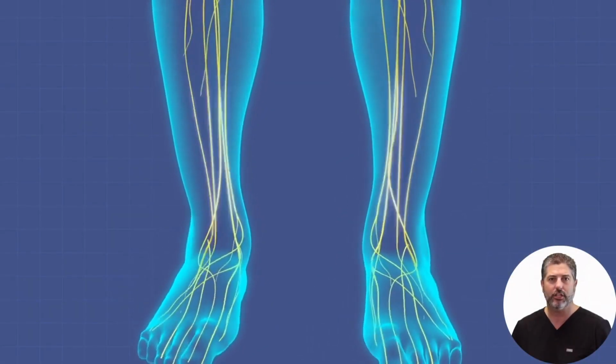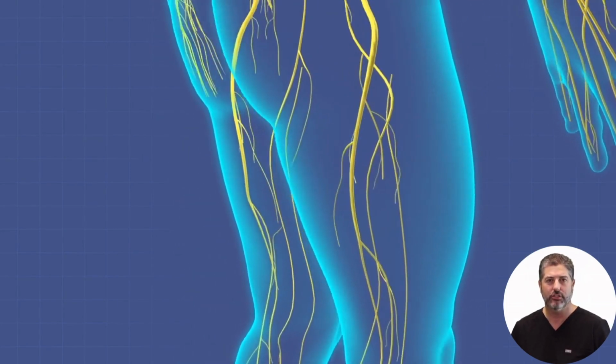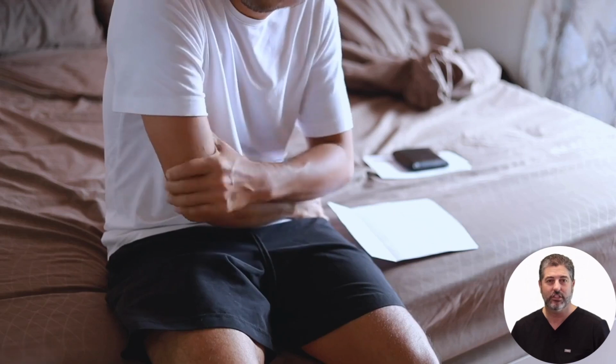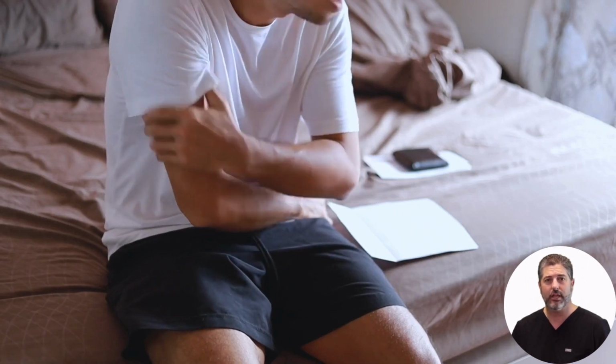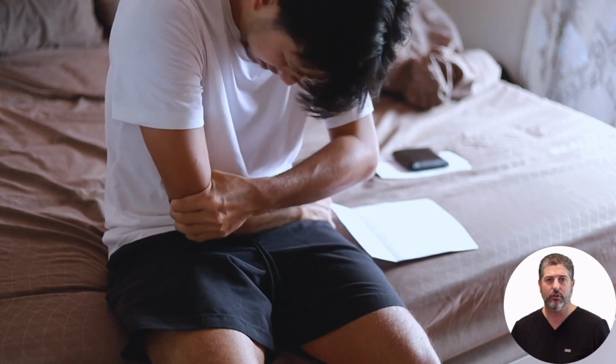What is peripheral nerve stimulation? Peripheral nerve stimulation is a therapy in which a device sends electrical impulses to specific nerves to help manage chronic pain. This procedure involves surgically implanting small electrodes near the affected peripheral nerves and connecting those electrodes to an external